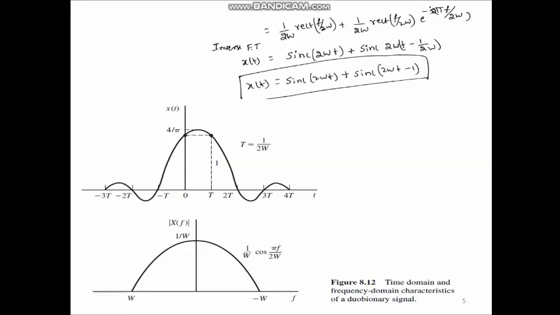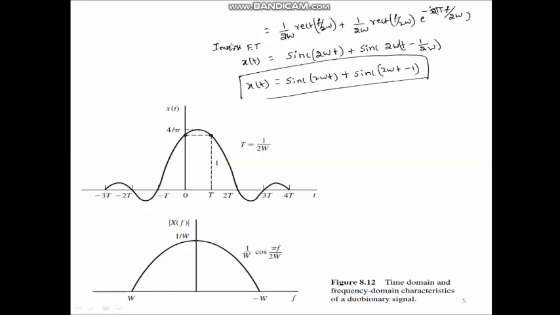The Fourier transform of x(t - t0) is X(f) × e^(-j2πf t0). But here we have only the -jπf t0 term, where t0 is 1/(2W). Therefore, multiply and divide by 2, so that it will be in the standard form. Once it is converted into standard form, then apply the inverse Fourier transform.